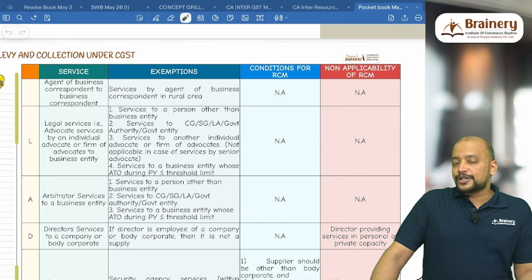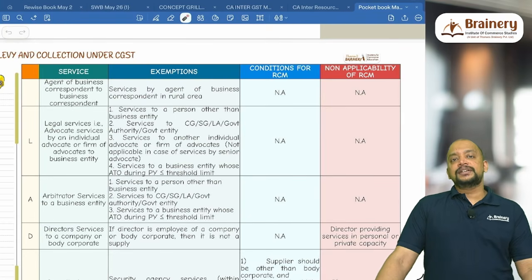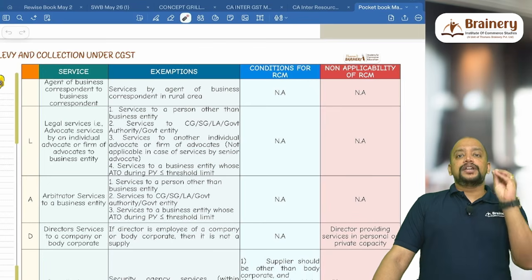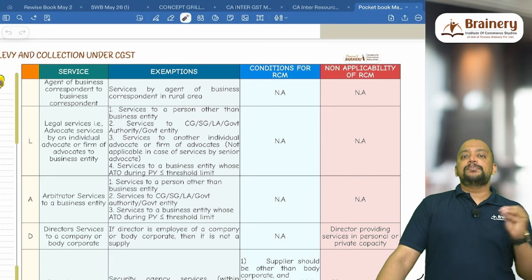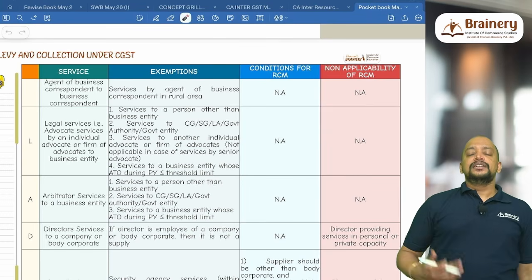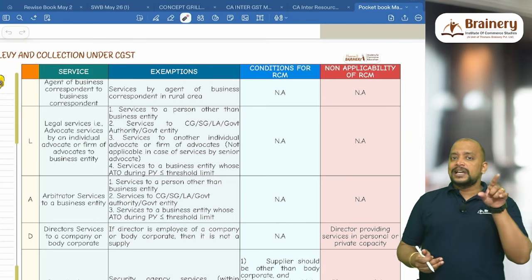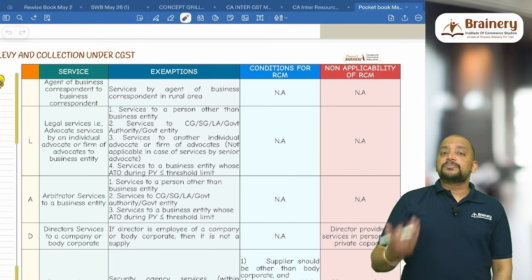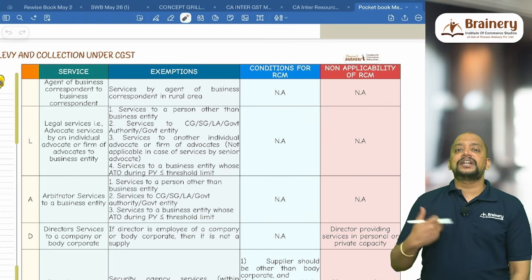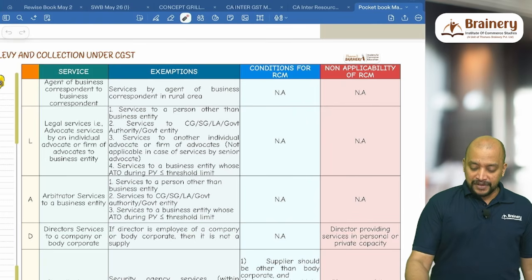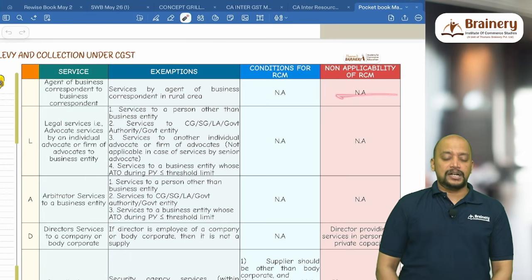Then agent or business correspondent to business correspondent. So there is a business correspondent who is having an agent. Business correspondent himself is an agent. They carry out the operations of a branch in many places where the branch is not located. So this business correspondent will have an agent. So agent of business correspondent providing services to the business correspondent. In rural area, their commission is exempted. In urban area, taxable. Wherever it is taxable, it's covered under RCM, where business correspondent will pay GST under RCM. We don't have any condition for RCM or non-applicability of RCM.